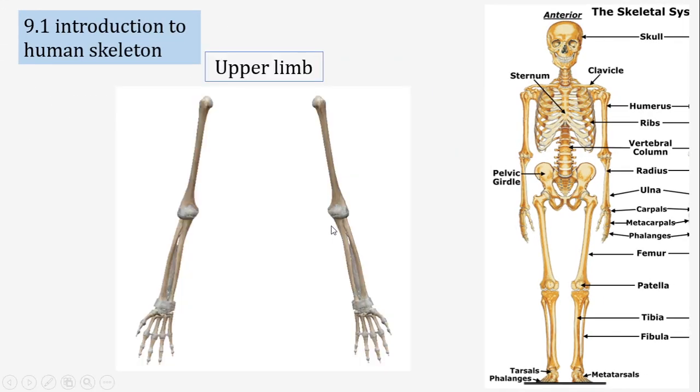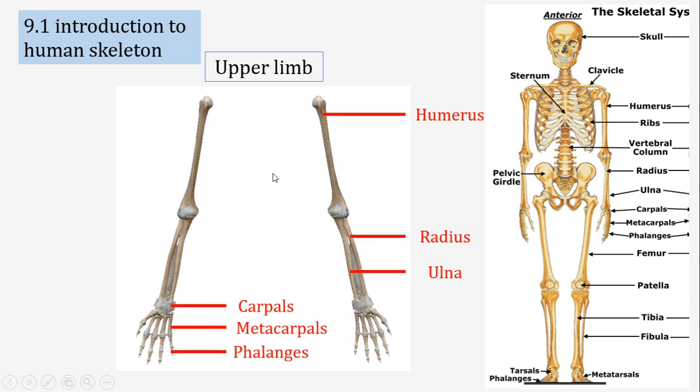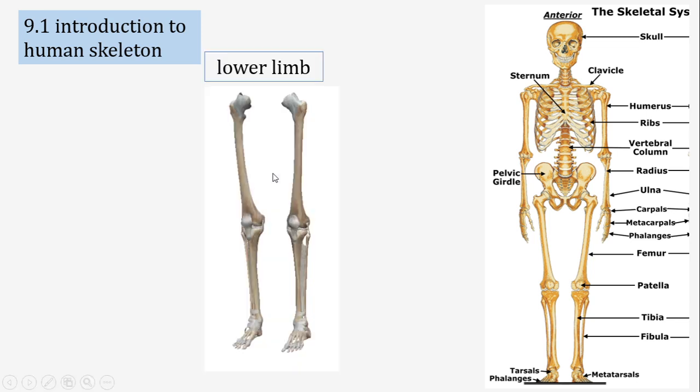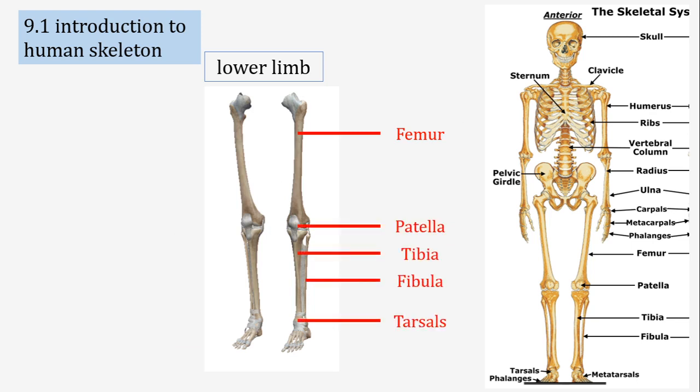The upper limb contains the longest bone of the hand, the humerus, and then radius, ulna, carpals, metacarpals, and phalanges. At the lower limb, the longest bone of the body is the femur, and then the kneecap, patella, tibia, fibula, tarsals, metatarsals, and phalanges.